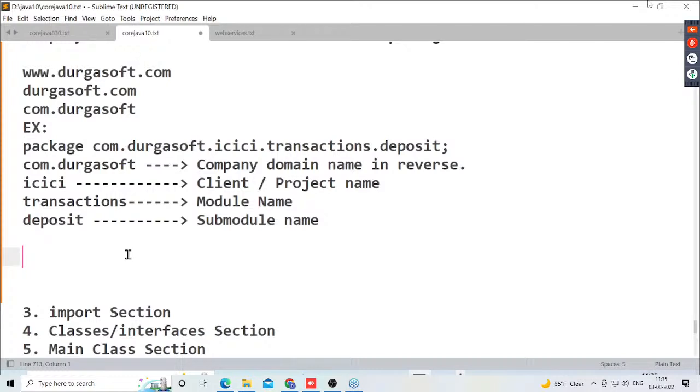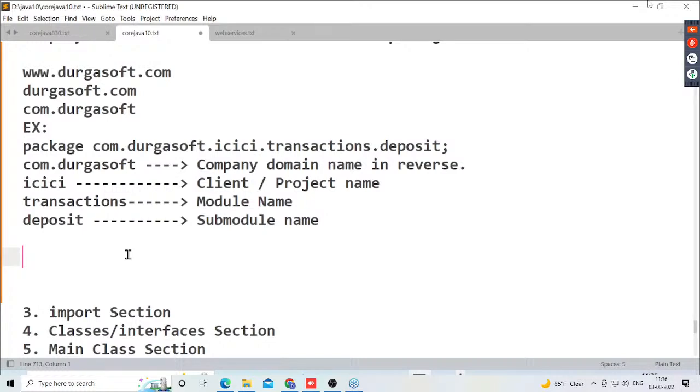Next one. What are the various conditions to use a package declaration statement in Java files? Two conditions are available. What are the two conditions? First one is package name should be the first statement in the Java file. And the second one is what? Package names must be unique, they must not be shareable, and they must not be duplicated. That's okay, fine.